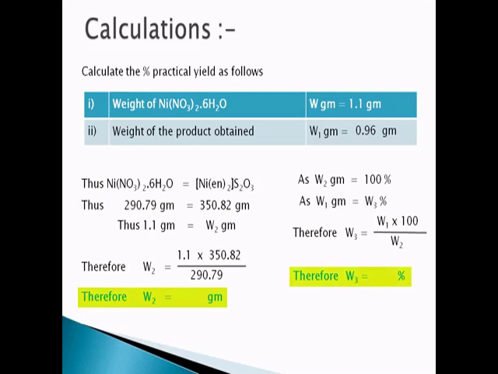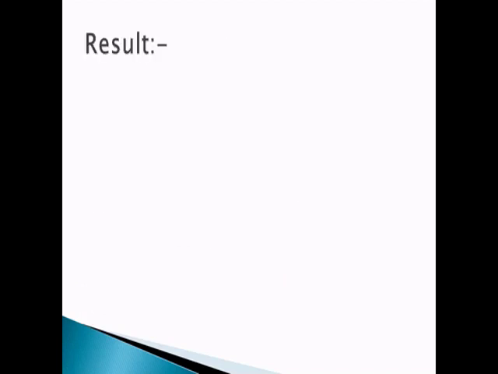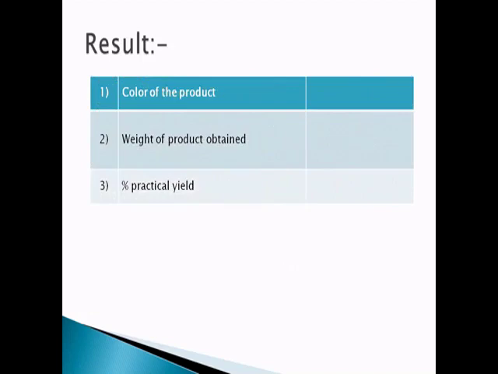Now we will move towards the last part, and that is the result. In the result we have to write 3 points. First is the color of the product, which I think you know. Then the weight of the product obtained, which is also given in the observation table. And then the percent practical yield, which you are going to calculate at the end. Write down these three answers in front of these 3 points in the result table to complete your experiment.